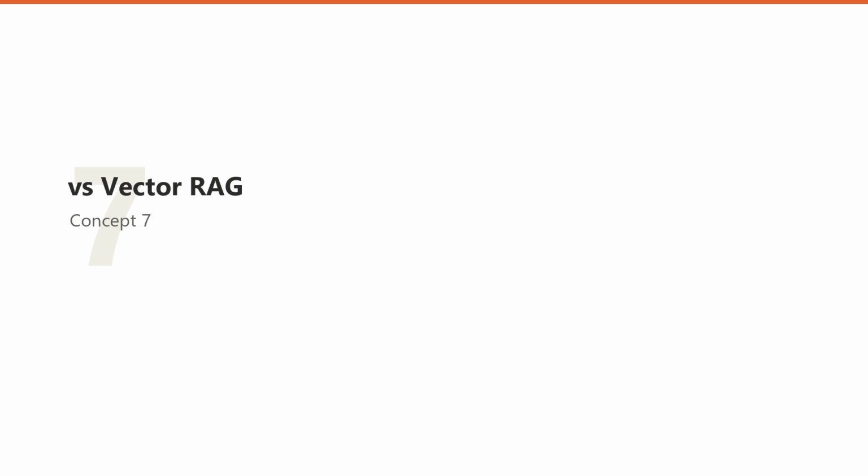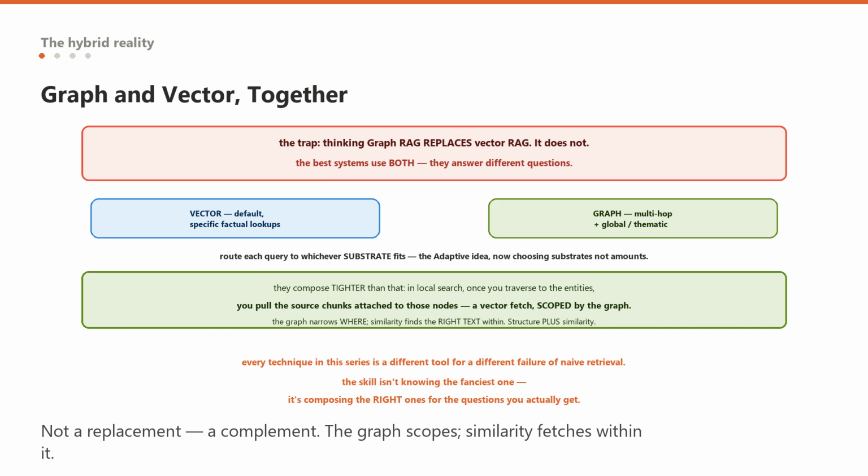Number 7. Not a replacement, a complement. The framing that trips people up is thinking graph RAG replaces vector RAG. It does not, and the best systems use both, because they answer different questions and the honest architecture reflects that.